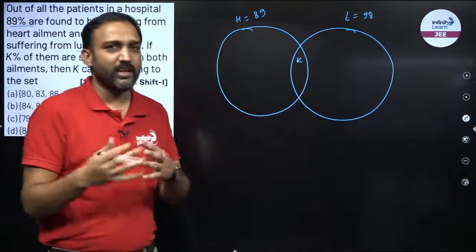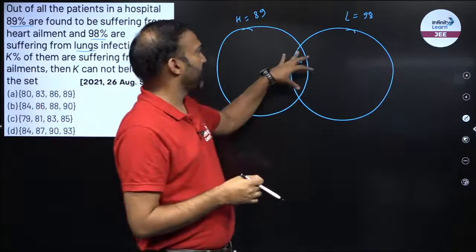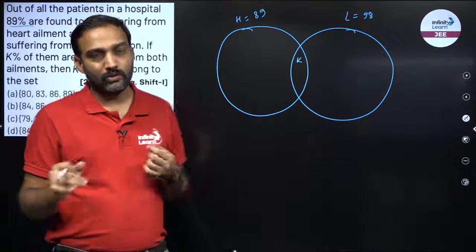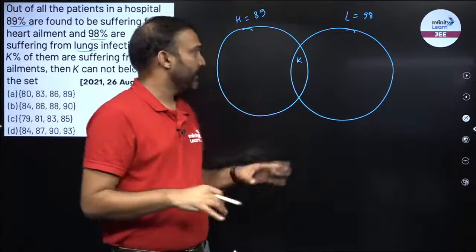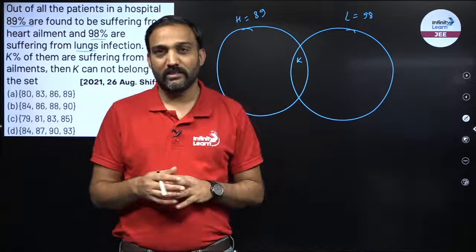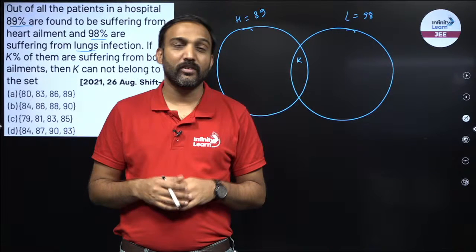Now I am thinking about it in a logical way. Okay, so I have to find out the value of k. Can k be equal to 0? If k is equal to 0, then 98 and 89, the sum would be larger than 100, which is not possible. So k cannot be 0, right?